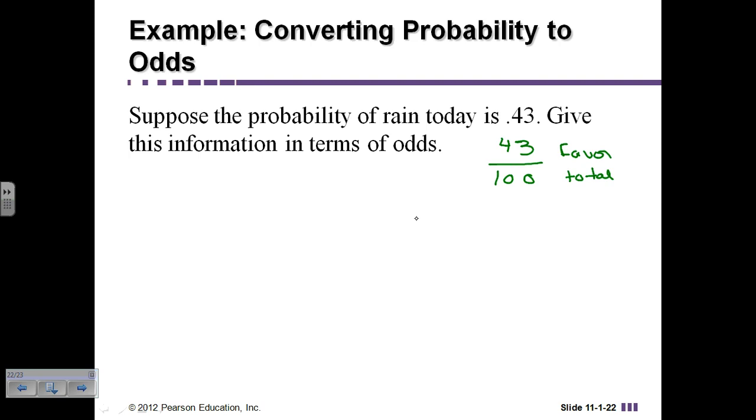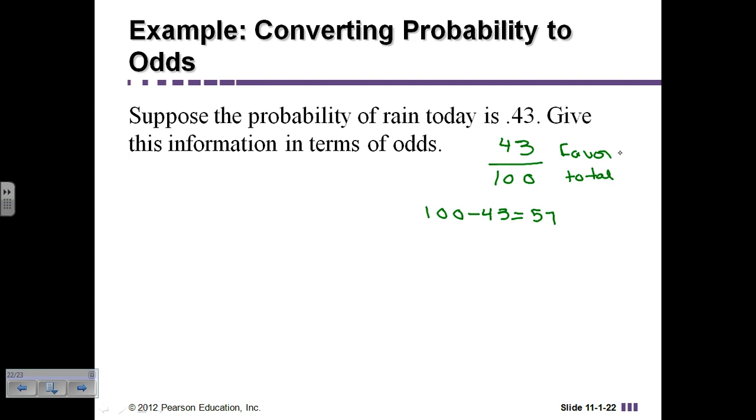Now remember, when we're doing odds, we don't take the total possible, we take the favorable compared to the unfavorable. So 43 is our favorable, so the unfavorable would be 100 minus 43, which is 57. So the favorable events to the unfavorable events.